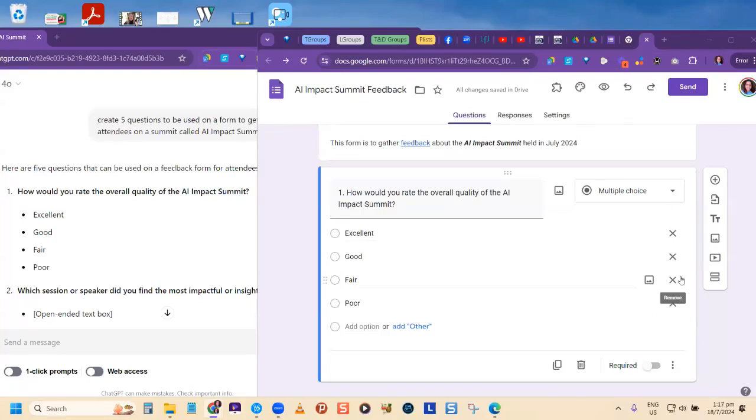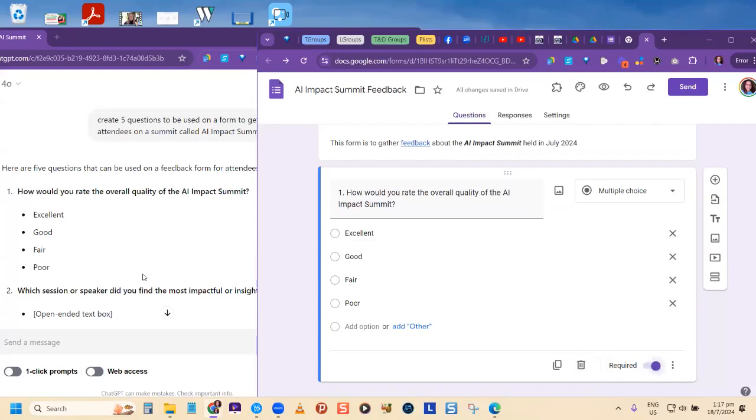Now look at the other options that are here. I can copy this question. So here I have a copy icon, so if I want to make a duplicate of the same question and have it as a second question and make adjustments, I can. I can delete the question, and I can also make this question a required question. What that means is that people have to put a choice for this question in order to move on to another one. So I like to make my questions required questions.